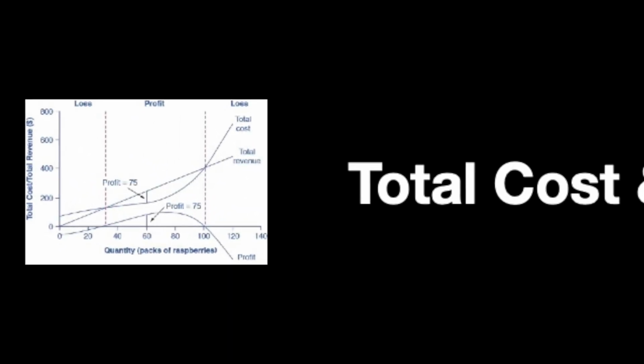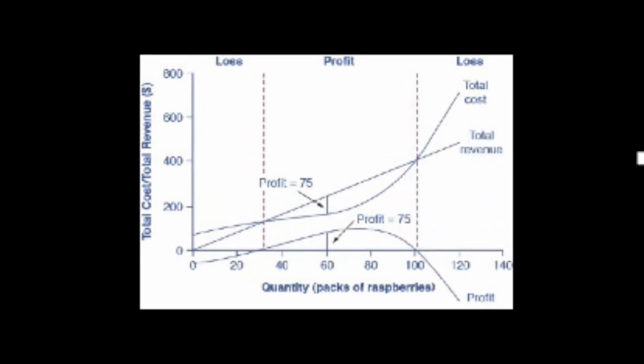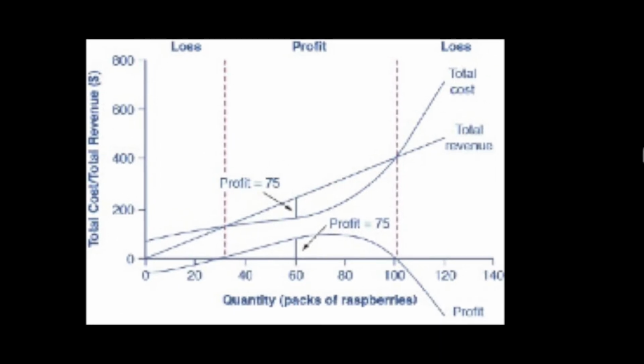Total cost and total revenue at a raspberry farm. Total revenue for a perfectly competitive firm is a straight line sloping up. The slope is equal to the price of the good. Total cost also slopes up, but with more curvature. At higher levels of output, total cost begins to slope upward more steeply because of diminishing marginal returns. The maximum profit will occur at the quantity where the difference between the total revenue and the total cost is largest.